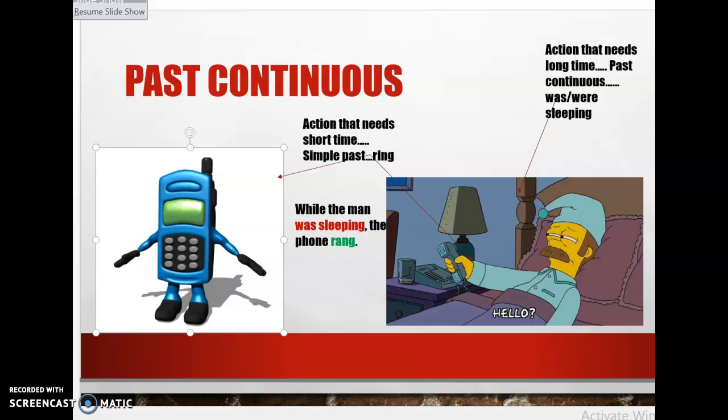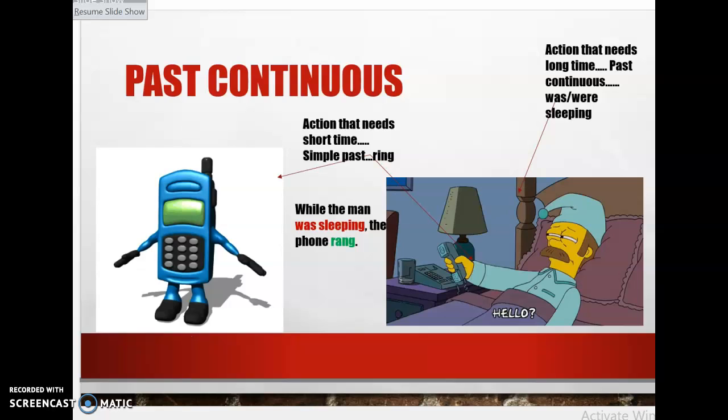Ring becomes rang. So the sentence will be, while the man was sleeping, we use sleeping in past continuous because it needs a long time. The phone rang. We use ring in simple past because it needs a short time. So I will repeat, any action that needs a long time, we use it in past continuous, like while the man was sleeping. The action that needs a short time, we use it in simple past, like rang.